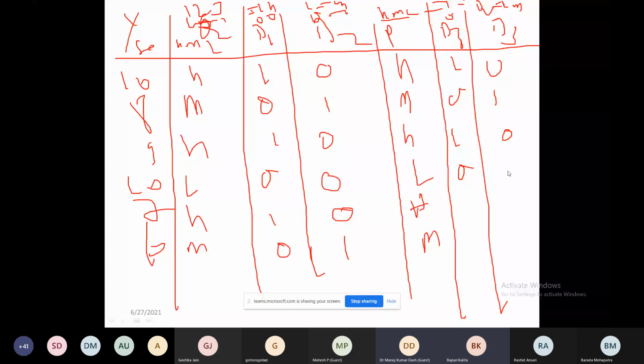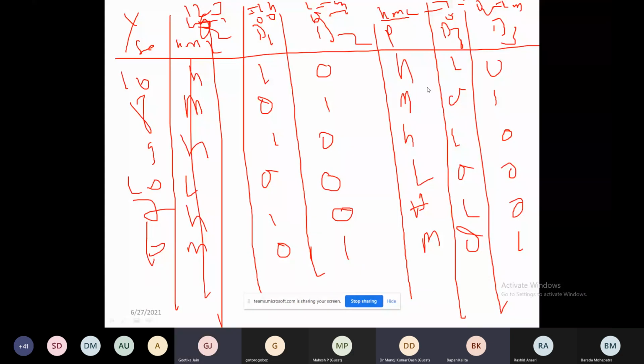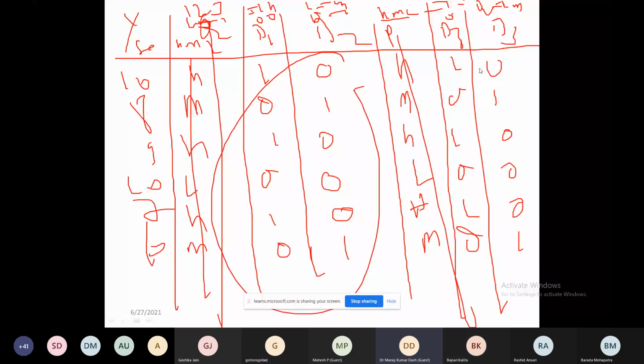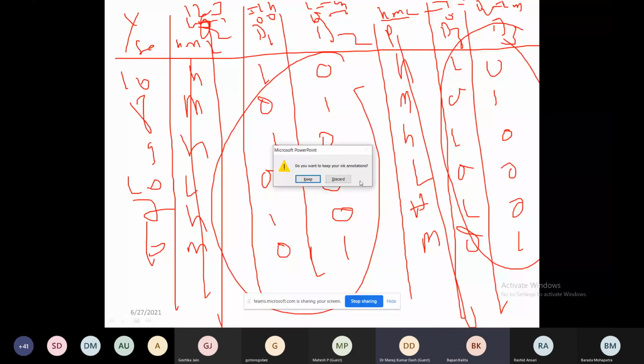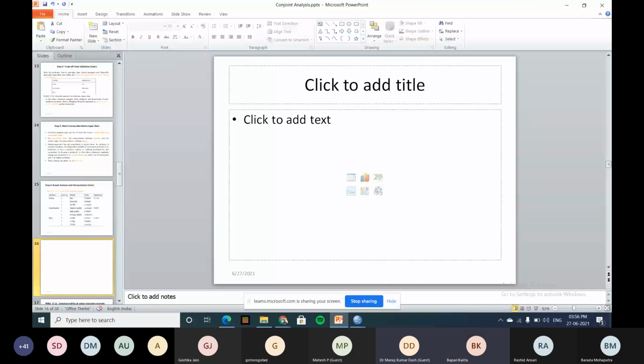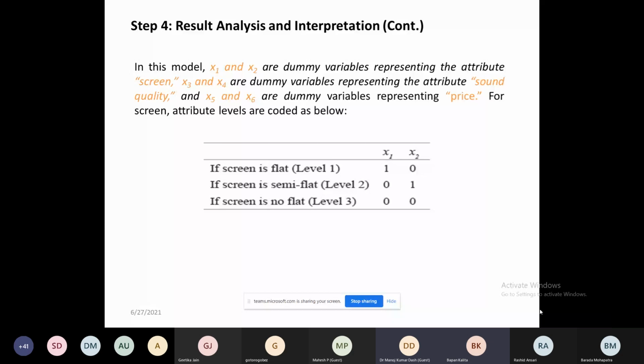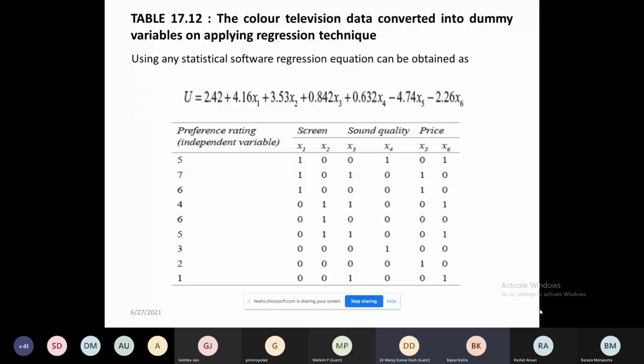So here in regression, we don't use this variable now. We don't use this, we use this one. We use the dummy variables. So what is a dummy? When you want to estimate a regression equation by taking a nominal scale as an independent variable, that can be used as a dummy variable. Is it clear? Yes, sir. If the screen is flat, 1, 0; semi-flat, 0, 1; no flat, 0, 0. Similarly, we have these parameters.